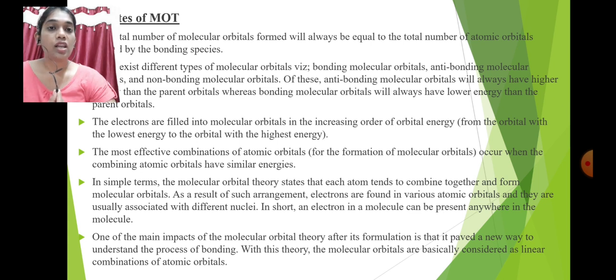With this theory, molecular orbitals are considered as a linear combination of atomic orbitals. So according to molecular orbital theory, molecules are formed as a linear combination of atomic orbitals, meaning when two atomic orbitals combine, they form two molecular orbitals.